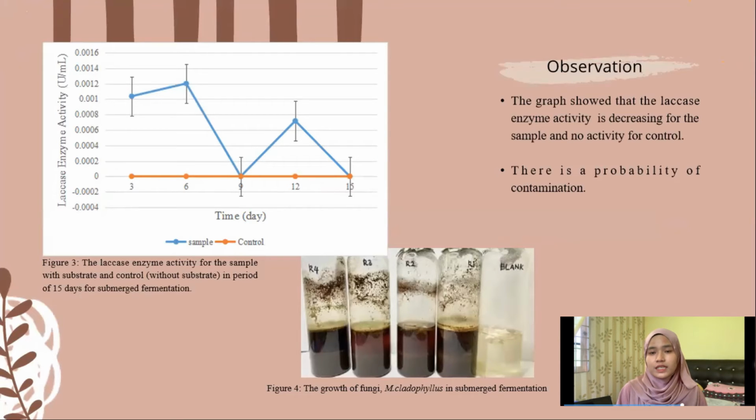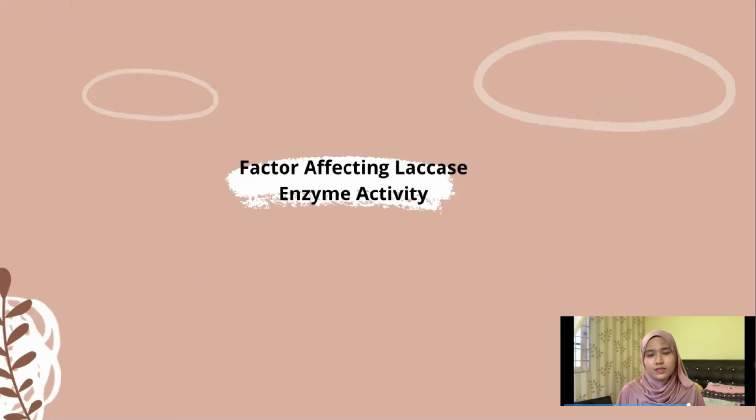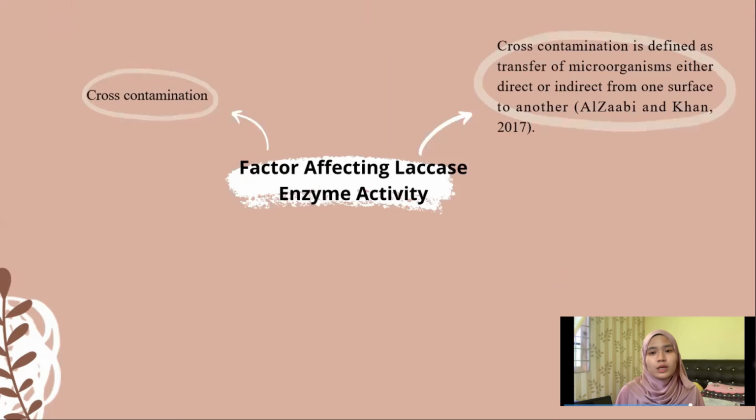The decrease of laccase activity is because there is a probability of contamination, as can be seen in Figure 4, where the top layer of the solution appears in green color, which is supposed to be white. So the probable contamination might affect the growth of Marasmius caudiphyllus, and it led to poor production of laccase enzyme. Next, a factor that affects the laccase enzyme activity is cross-contamination. Cross-contamination is defined as the transfer of microorganisms, either direct or indirect, from one surface to another.